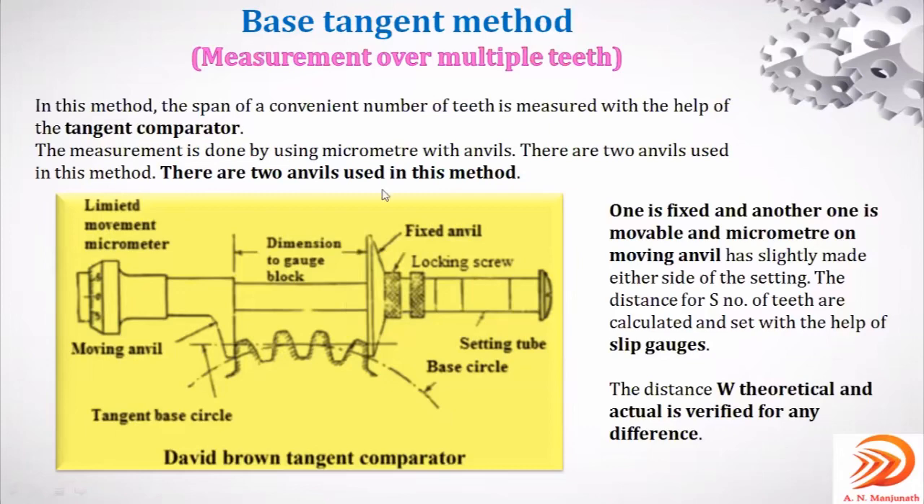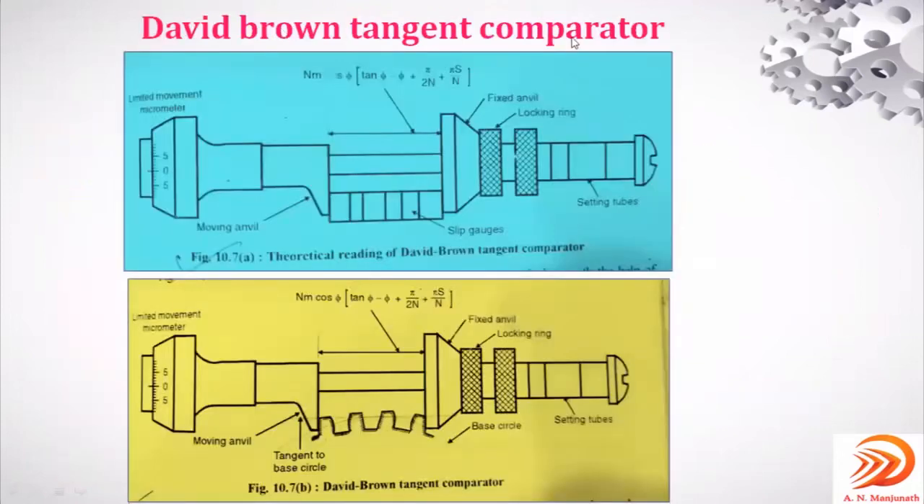In the next slide, you can observe this is the David Brown tangent comparator. You can observe these are the slip gauges. Because it is a comparator, it can only do the comparison between the standard and the values which need to be inspected. This is the micrometer, moving anvil and fixed anvil. First they will set these slip gauges and take the reading, then the slip gauges will be removed and replaced with the given component, that is the given gear blank.